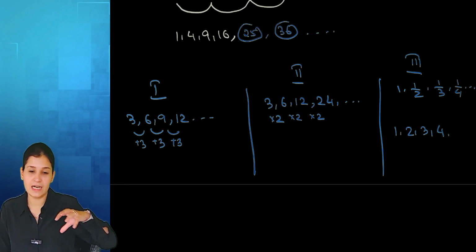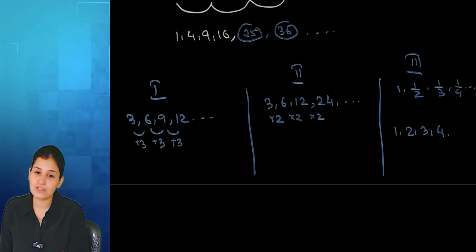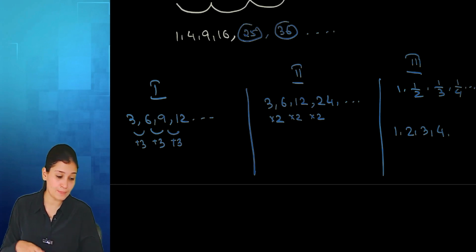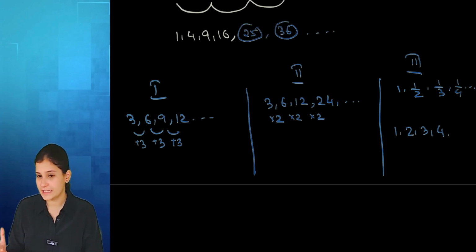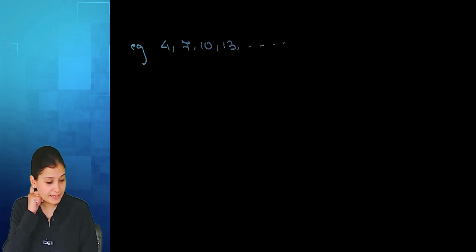So these three are the major varieties of sequence, out of which we only want the first and the second, right? When we are talking about sequences, also known as progressions, we talk about a few varieties, mainly two: arithmetic and geometric. Before moving on to that, we'll do certain general questions. Now, what are general questions? When we get a sequence, we are associating every number with the location in which it is sitting. For example, if my sequence is 4, 7, 10, 13, and so on, can you predict the next terms?